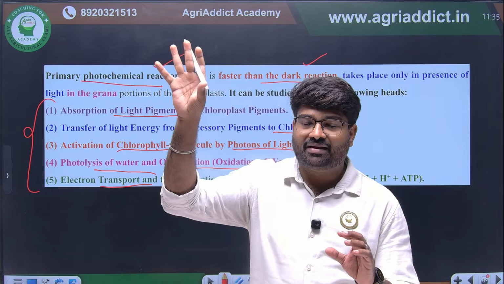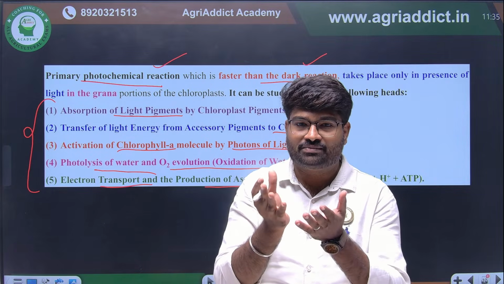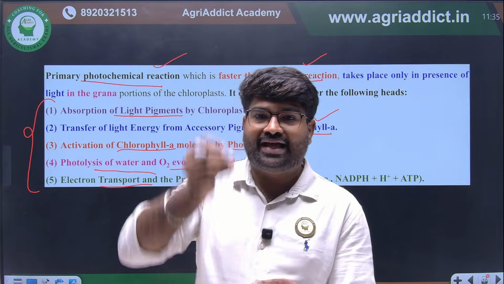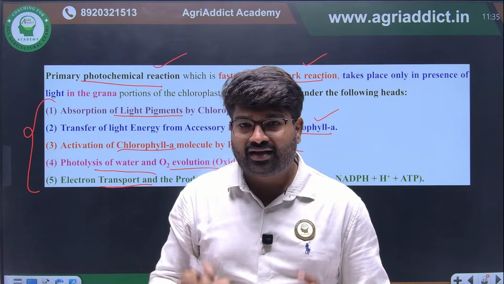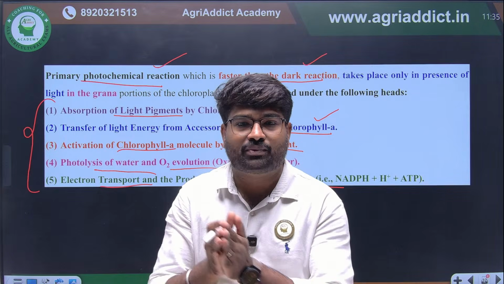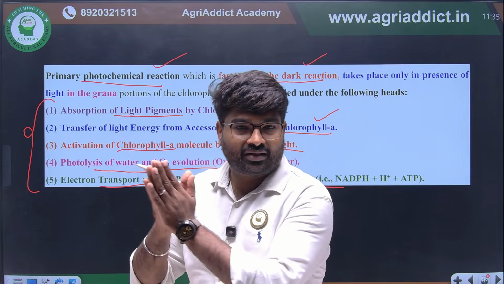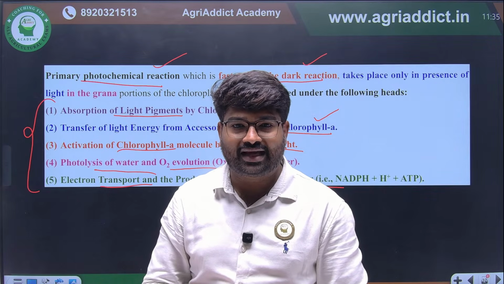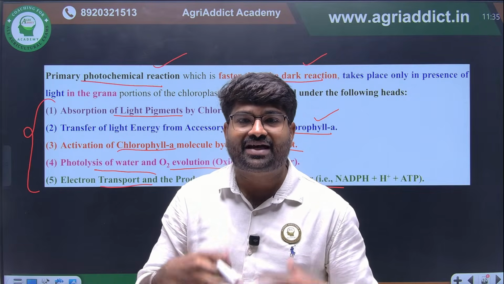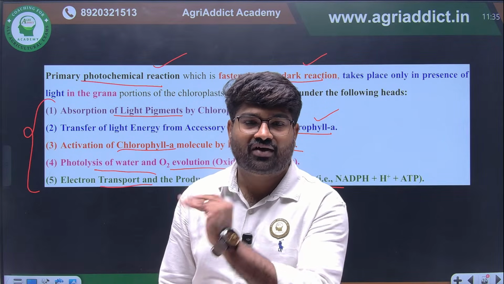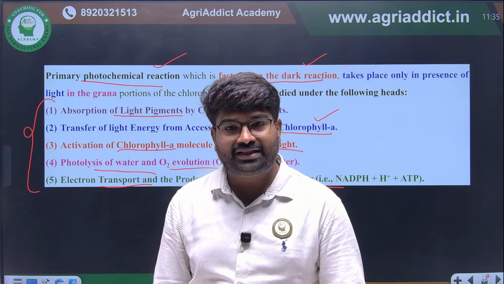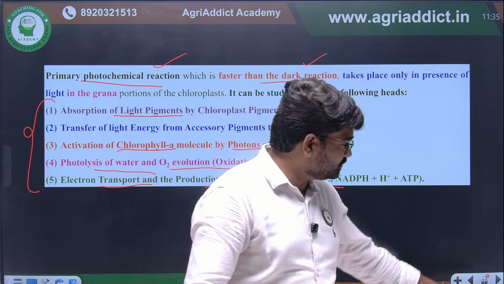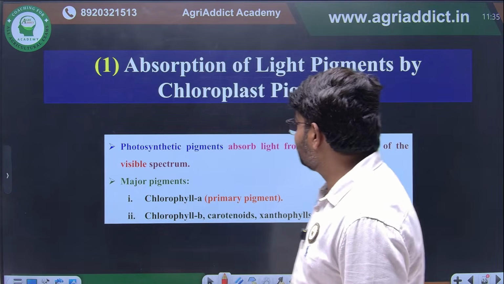First, light will be there. If light falls on the pigment molecule, it will excite to the excited state. All the energy will be transferred to chlorophyll A molecule. Because of transferring the energy to chlorophyll A molecule, this will be primarily involved in the photochemical reaction. Because of this, assimilatory powers will be produced by the process of the electron transport chain. The photosynthetic electron transport chain will happen, and because of that, ATP and NADPH will be produced. This we will see here briefly.